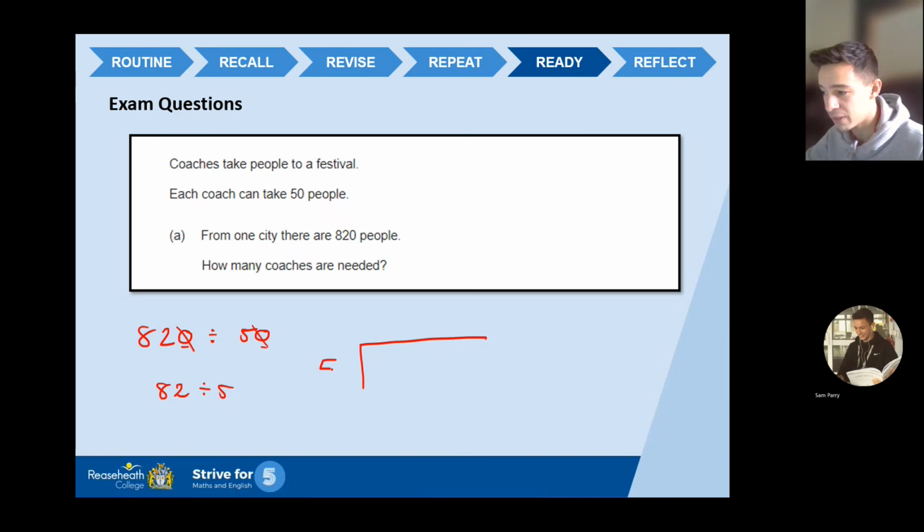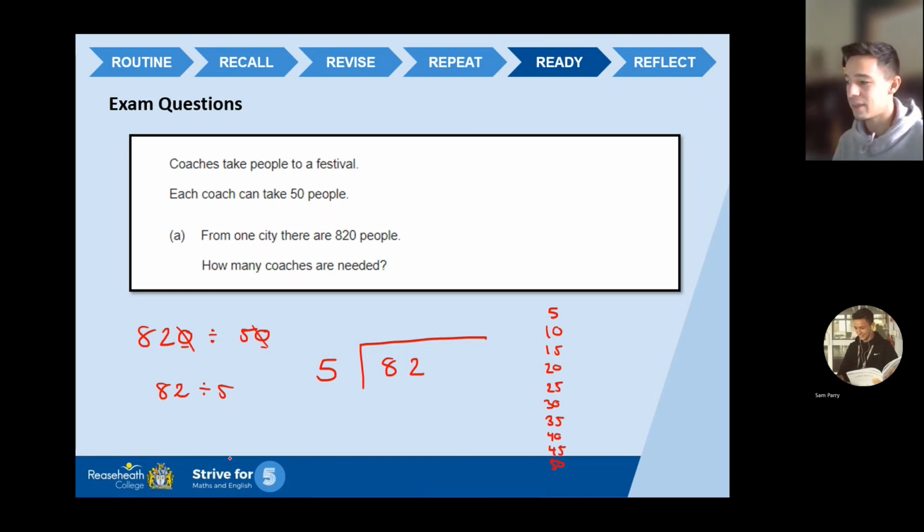Okay, so 5 on the outside, 82 on the inside. Now, I always encourage my students to do the 5 or whatever times table down the side. That way, they don't have to keep thinking about it time and time again as they move across the bus stop. They just have to think about it once, and then they can refer back to it. So 5, 10, 15, 20, 25, 30, 35, 40, 45, 50. Just squeeze that in at the end there.